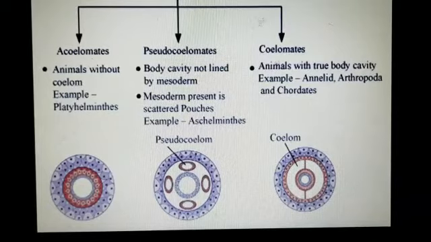So this one is coelomate. Acoelomate, which don't have coelom, Platyhelminthes. Pseudocoelomate, which have a false coelom, body cavity not lined by mesoderm, not a true coelom, Aschelminthes. Coelomate, which have a complete coelom. I hope you understand.